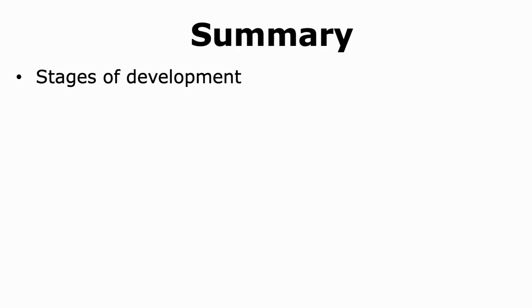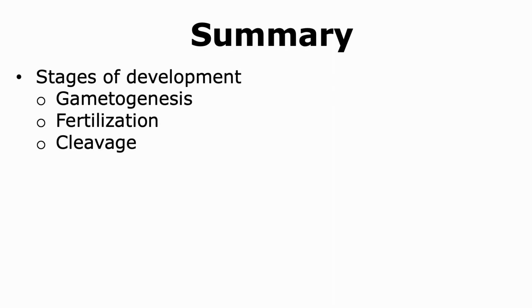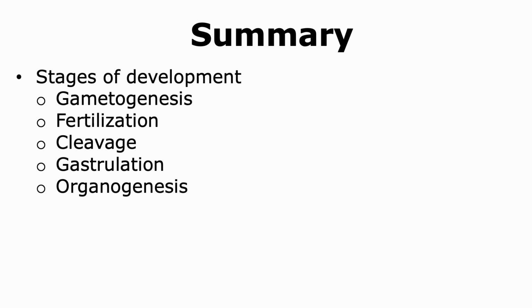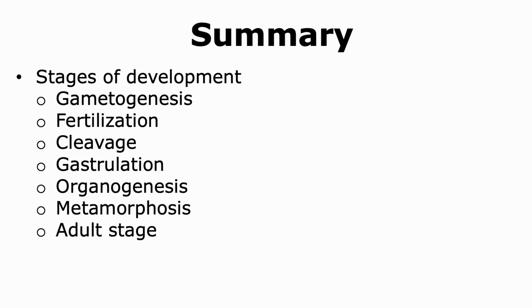With this, we come to the end of our talk, where we learned about the different stages of development that include gametogenesis, fertilization, cleavage, gastrulation, organogenesis, in the case of some animals, metamorphosis, and finally the adult stage.